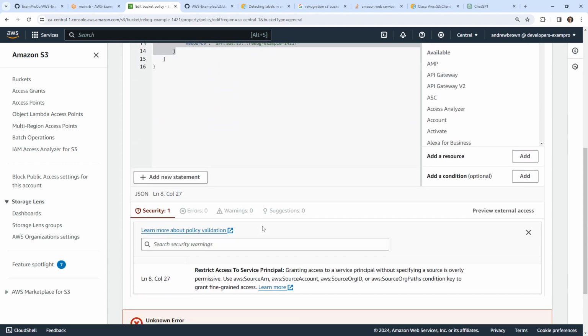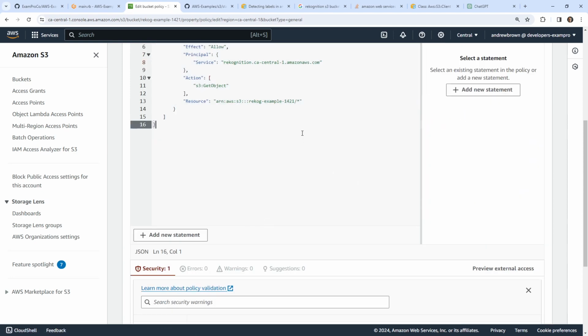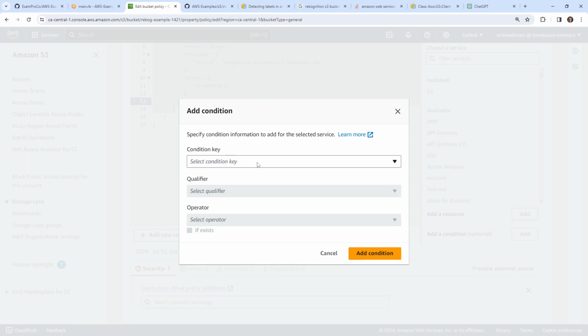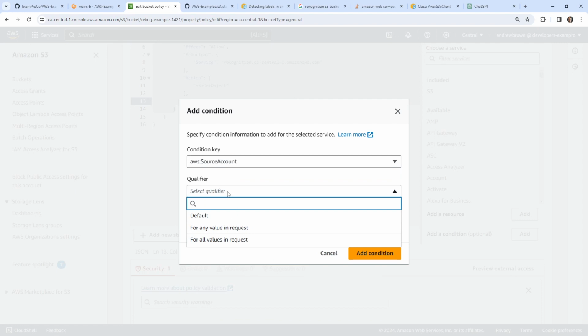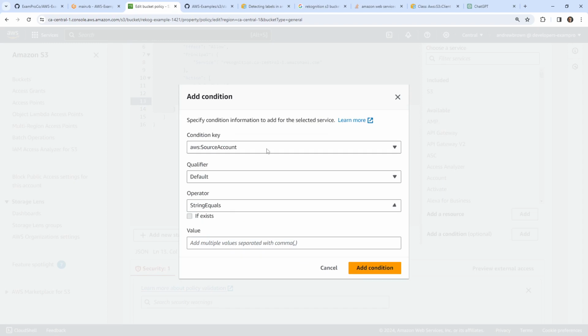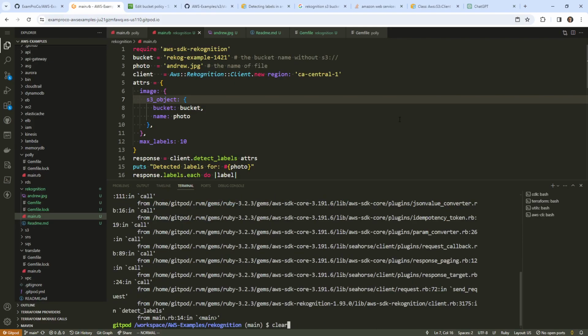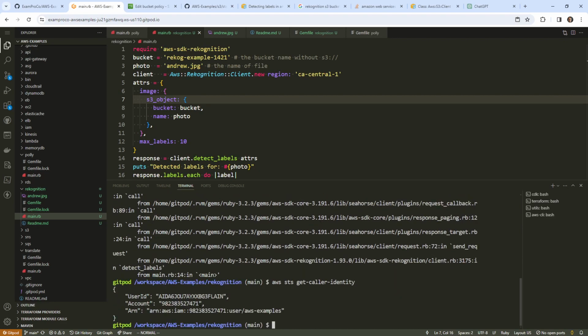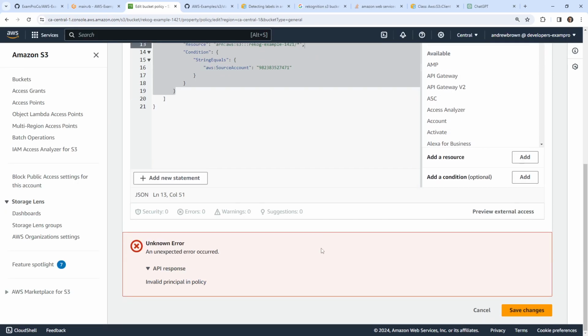Okay, well, we could also put this in here if it wants it. Add condition, I guess. Hold on here. I don't think it needs this, but I'm going to just do this because it wants it. Not sure what it means by default. String equals. And then I need the ID of this account. We'll just go back here and do AWS STS get caller identity. There we go. This should give me back the ID right here, or the account number.